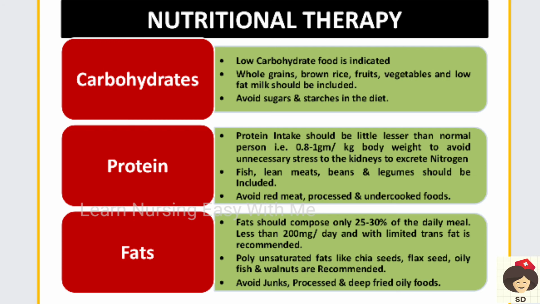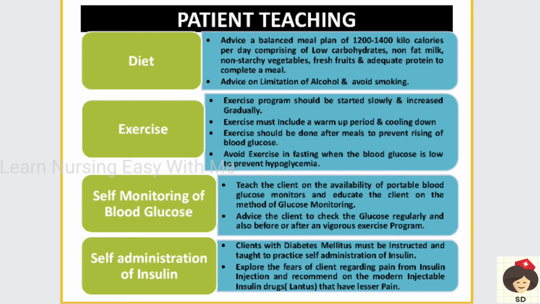And the patient can take polyunsaturated fats, which are good fats, like chia seeds, flax seeds, oily fish, walnuts. These all contain good fats, so the patient can take these foods. And avoid all the junk foods, processed and deep fried and oily foods, to reduce the cholesterol in the diet. And patient teaching: as I already said, we have to tell the patient to take a balanced diet. So he has to take 1200 to 1400 kilocalories per day in order to meet the nutrition.